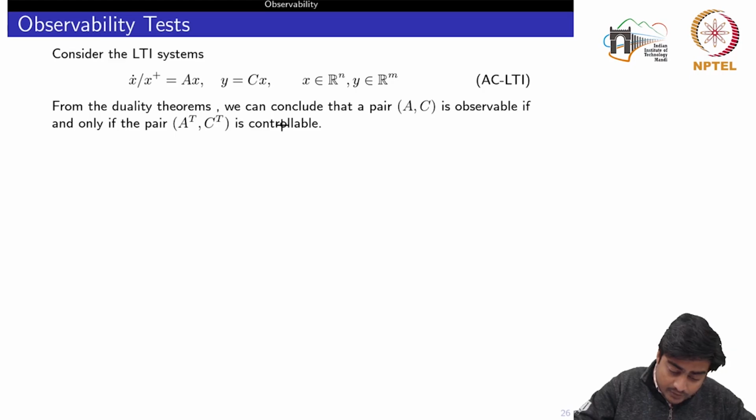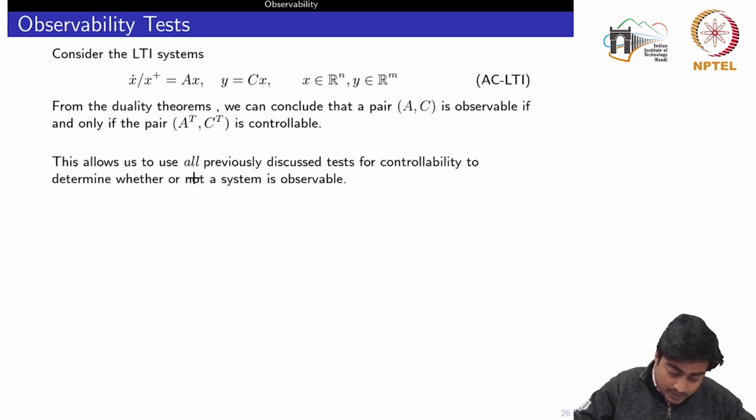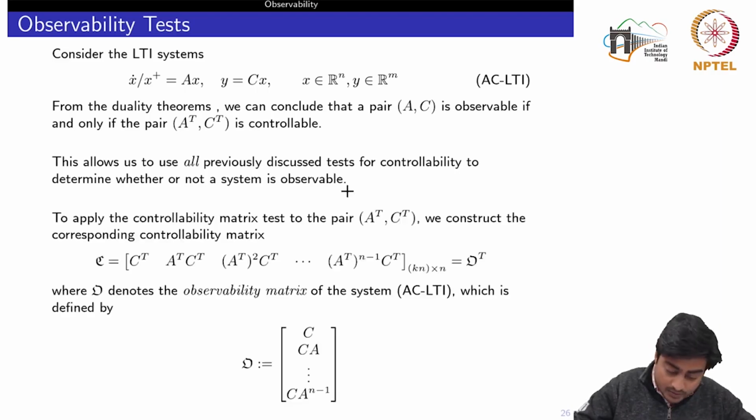From the duality theorems, we can conclude that a pair A, C is observable if and only if the pair A transpose, C transpose is controllable. In the previous slide we had seen that A, B is controllable if and only if A transpose, B transpose is observable. Here we have just replaced B by C and the result remains the same. This allows us to use all the previously discussed tests for controllability to determine whether or not the system is observable, particularly for the LTI system. This we can visualize also.